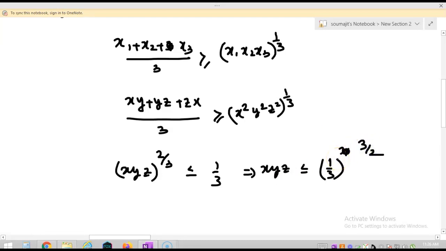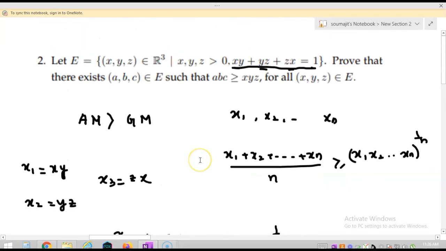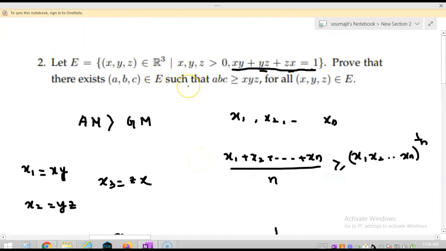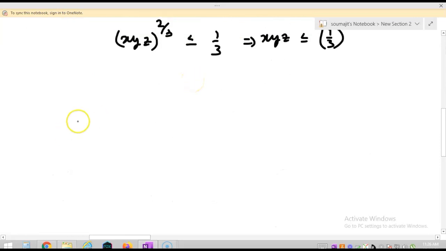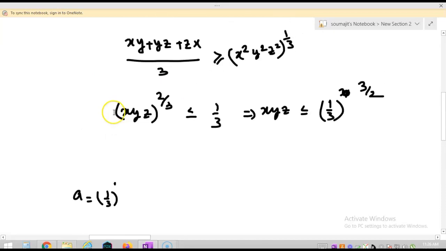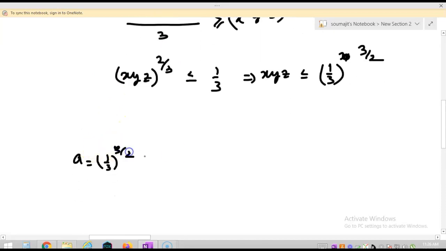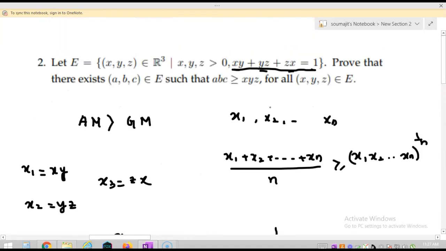So now you have to choose a, b, c such that the product of abc is (1/3)^(3/2). Choose a equal to (1/3)^(3/2), b equal to 1 and c equal to 1. Then abc is greater or equal to xyz. Okay, that's all about this question. It was an easy question, so we have solved it. Let's solve the next question.